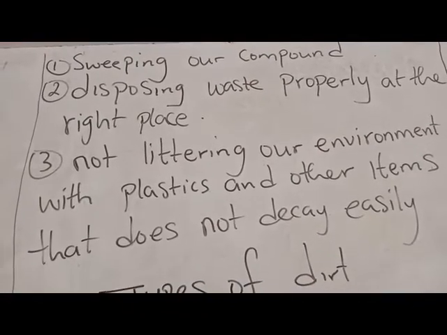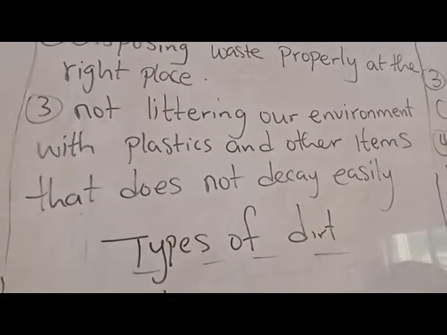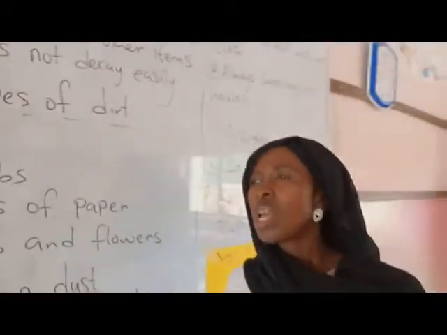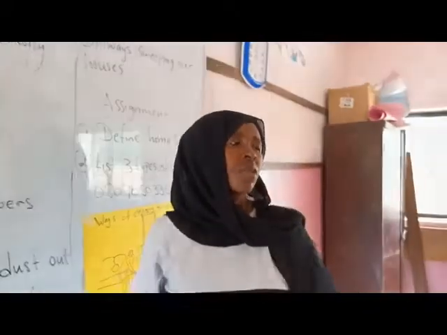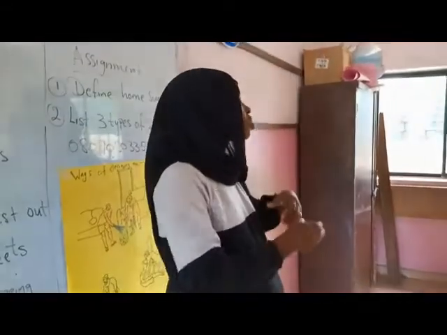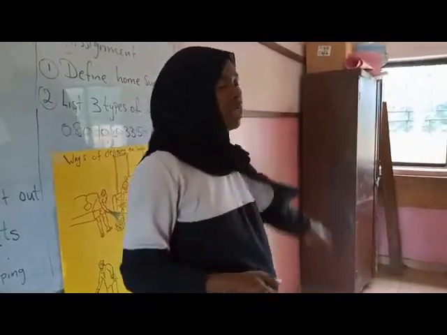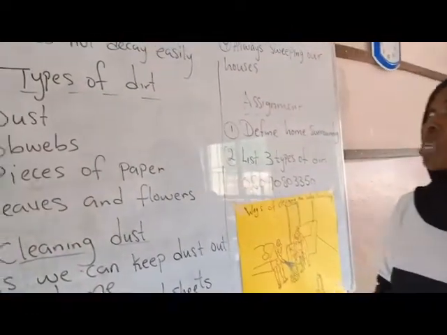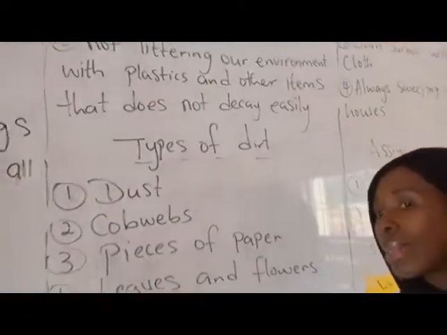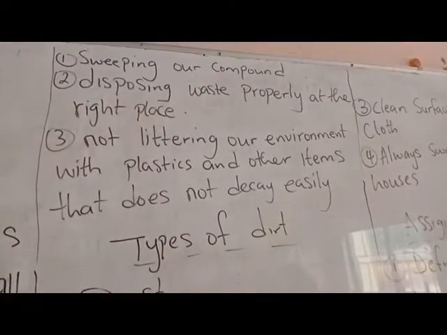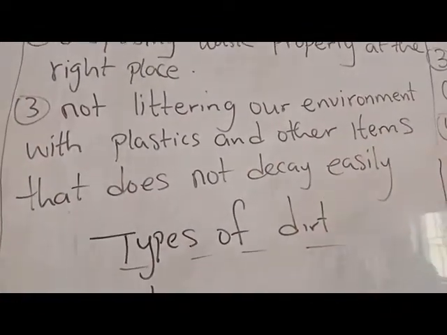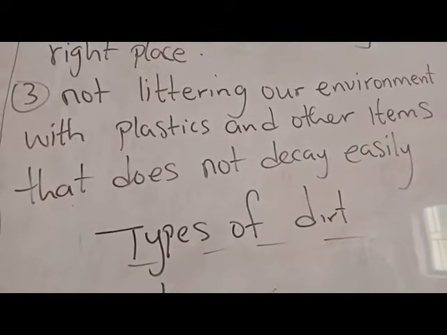Whenever you find dirt around, or whenever you finish sweeping, you pack the dirt, go to the right place and put it inside the dustbin. Don't litter it everywhere. Some of you pack the dirt, go to your next door neighbor and pour it over there. It's very bad, it's very wrong. Make sure you take your waste to the right place and dispose of it there. Number three, not littering our environment with plastic or other items that do not decay easily.